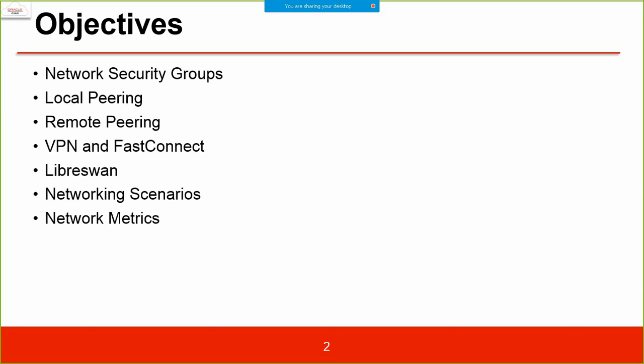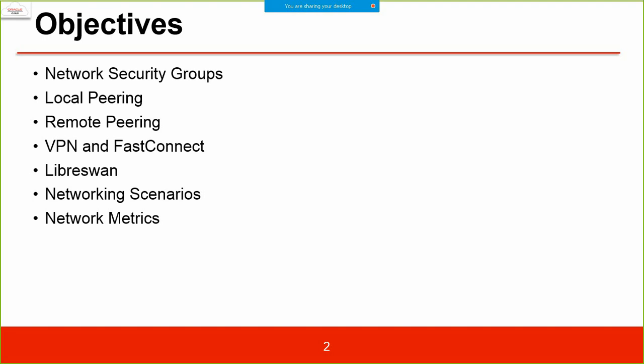Of course, a very important feature to understand is network security groups, where we create groups, security groups, local peering, remote peering, VPN and FastConnect. Then there is this library, Libreswan, a software connectivity library which gives you connectivity from your Amazon Web Services or Azure to your own system in your Oracle Cloud Infrastructure.